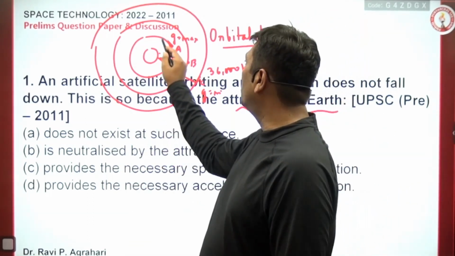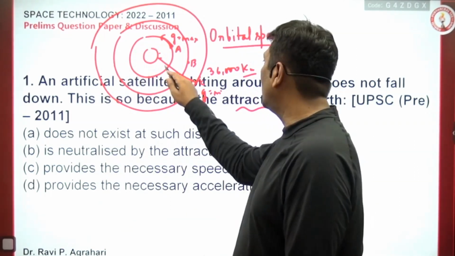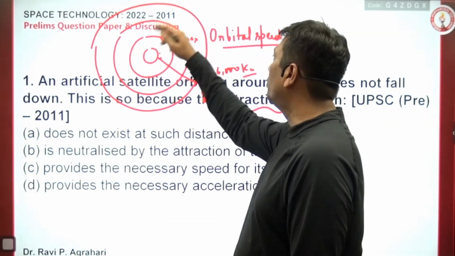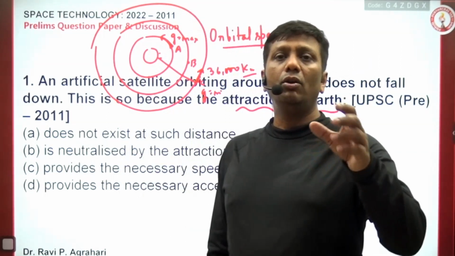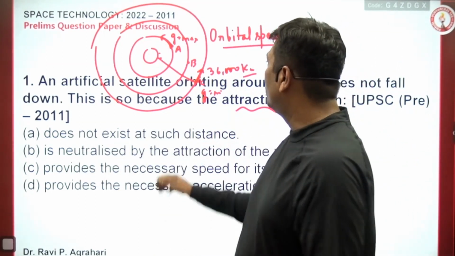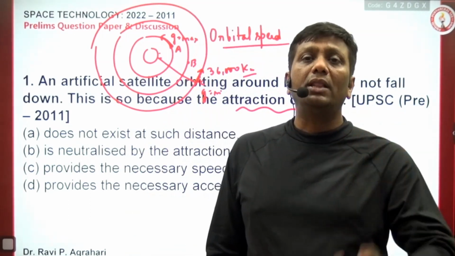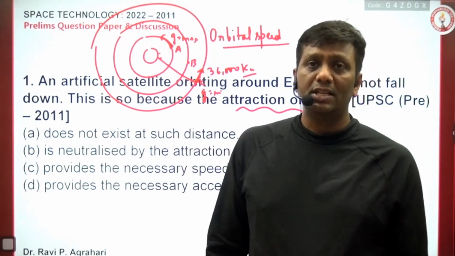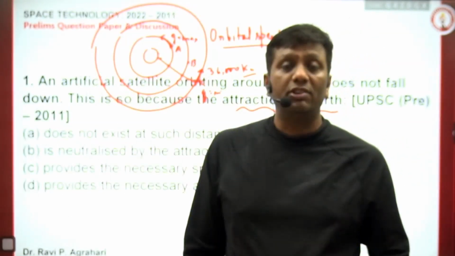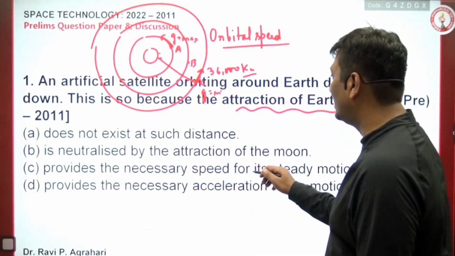Here the satellite will take more and more orbital speed, and that's why the satellite will be in this path. Here the satellite will take less orbital speed to be in this path. So why does a satellite not fall down? Just a simple conceptual question. The reason is a certain orbital speed. But this is a circular path, and to stay in the circular path, a certain acceleration is required. Acceleration means a change in the speed, a change in the velocity. So that is the reason.